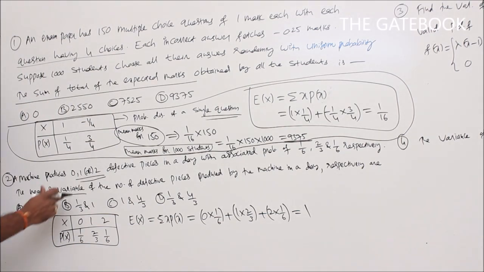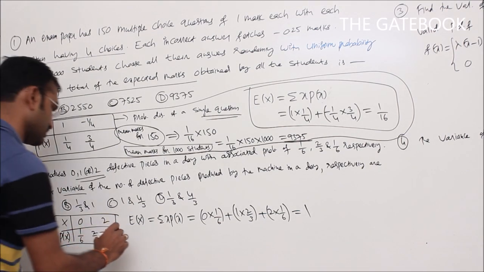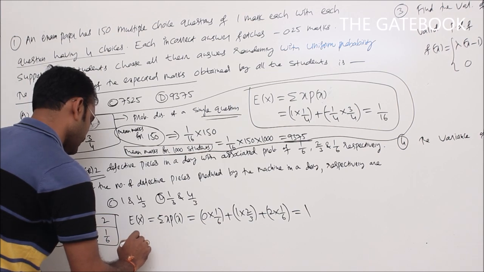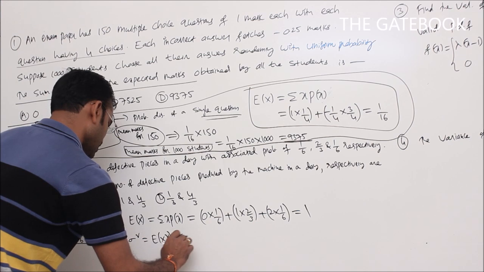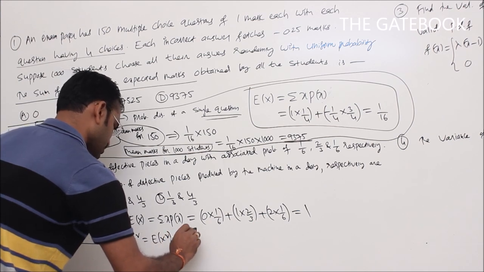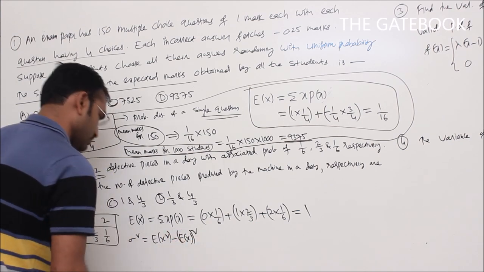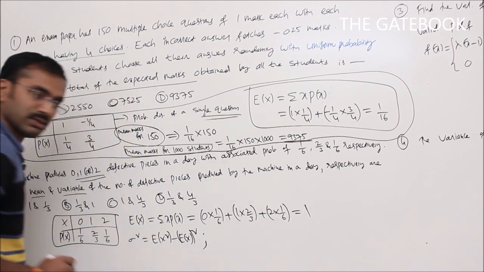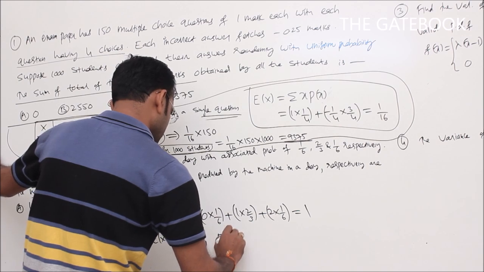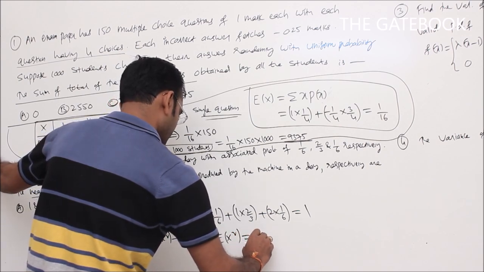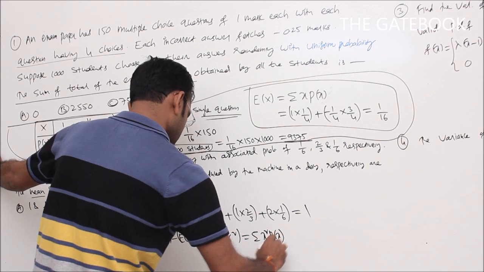Next we need to find the variance. Variance, sigma square, is given by E of x square minus E of x whole square, where E of x is the mean. To find this, first I will find E of x square, which is summation x square into p of x.